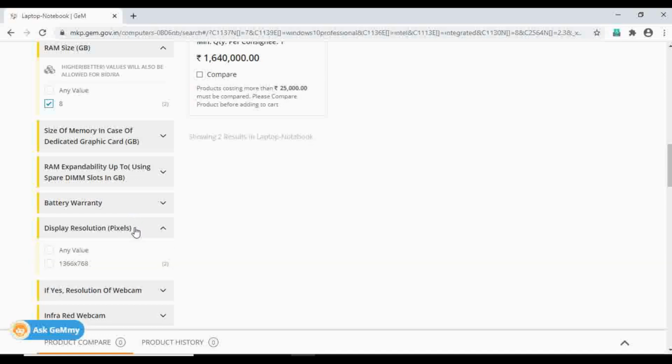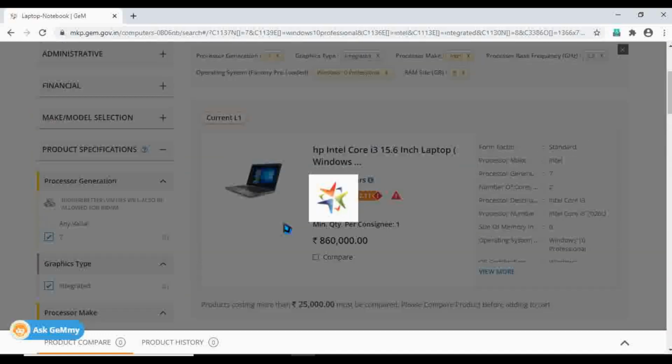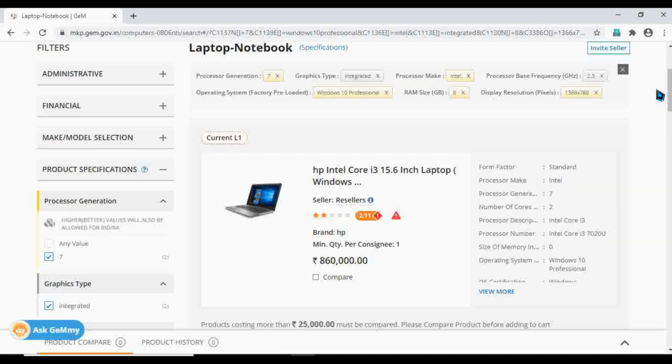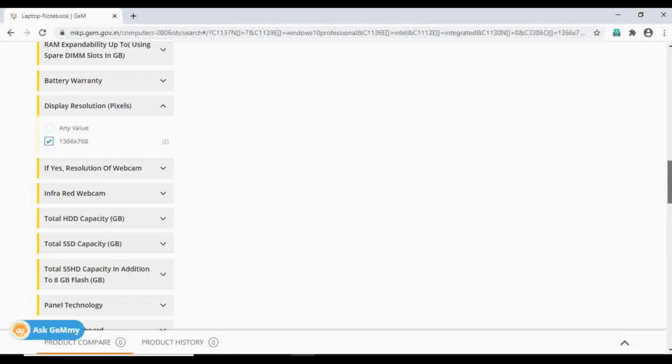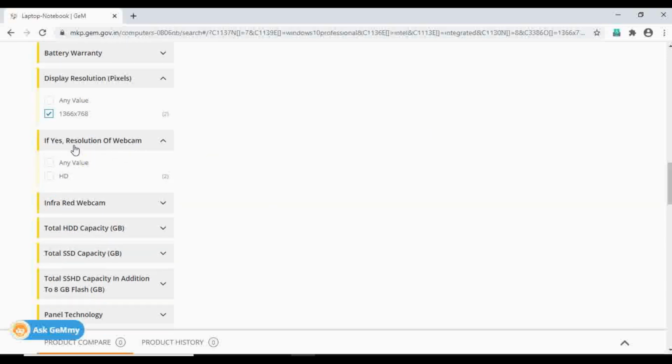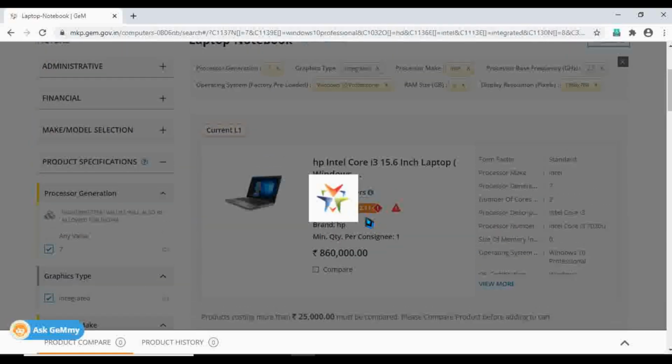Display resolution, obviously I'm going to go for a high display resolution, so I'm going to give that option. Just fill the important golden parameters only. You don't have to waste your time in filling each and every detail. Resolution of webcam, like nowadays the face-to-face meeting is not happening because of social distancing.